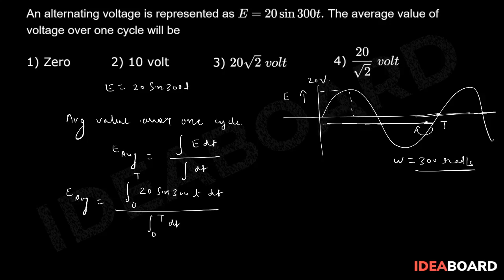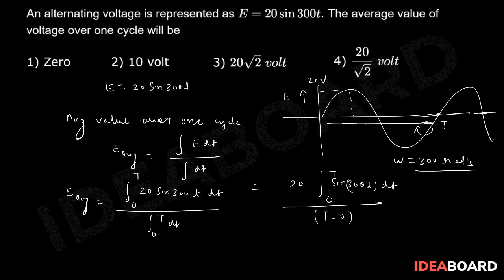Now let us solve this. So we get 20 outside, integration of sine 300t dt from 0 to T, divided by T minus 0, because integration of dt will be t, and limits T minus 0.